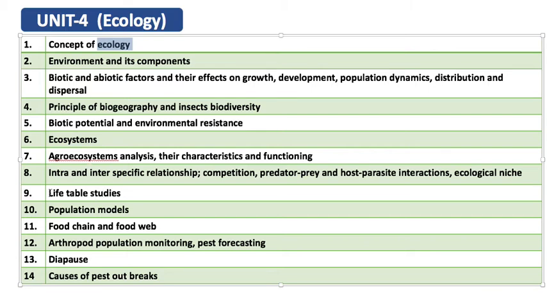Then coming to life table study. Life table study, the name itself says you have to study about the life. It is a systematic tabular representation of the organism from life to death. Here we have to study the number of eggs laid, then how many first instar larvae, second instar larvae, third instar larvae, then pupa, then adult.